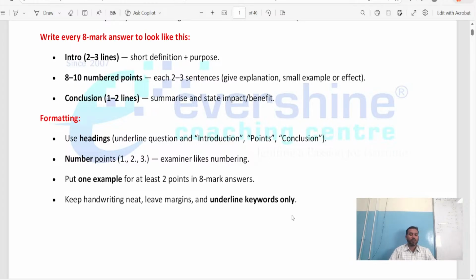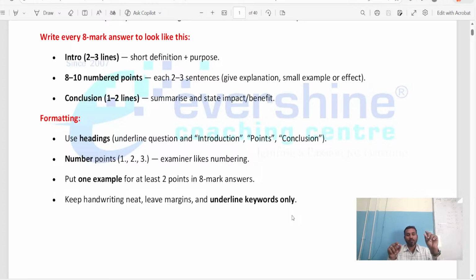And one more important thing which I would like to tell you: whichever subject you are writing the exam for, on the front page you have to start with multiple choice. That is compulsory. You can't start with 8 mark questions or 4 mark questions first. No. Part A is compulsory. Remember this point. In every subject, first and foremost, you have to start with Part A itself, even though you know Part B or Part C very well. You should not start Part C or Part D or Part B before.